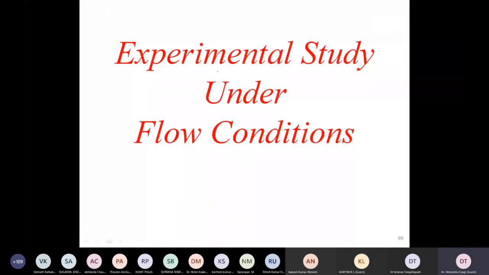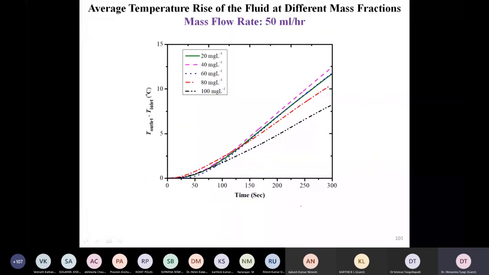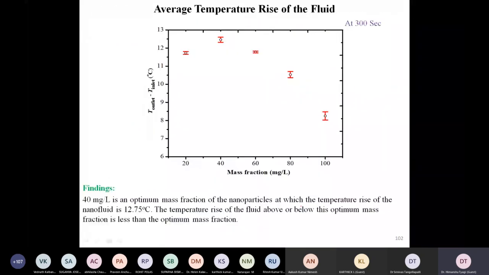And currently we are working under the flow condition. We have created this kind of spiral collector just for testing purposes, to see what happens when we flow fluid through it with the help of a syringe pump over here. Then we look at the temperature rise that we get, both as a function of the concentration of nanoparticles and, I think, also as a function of mass flow rate. In all these cases, we are seeing a significant increase in temperature, which is a promising result.